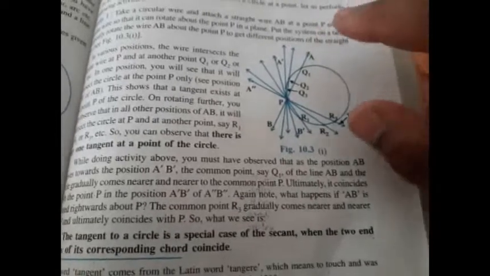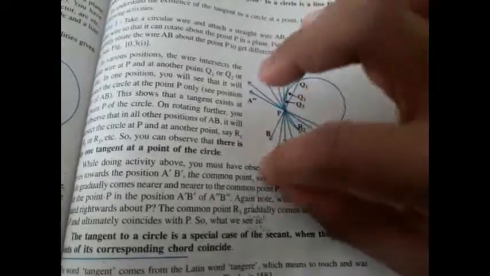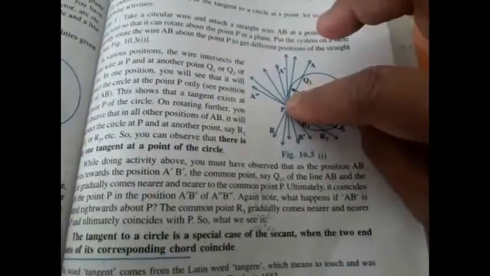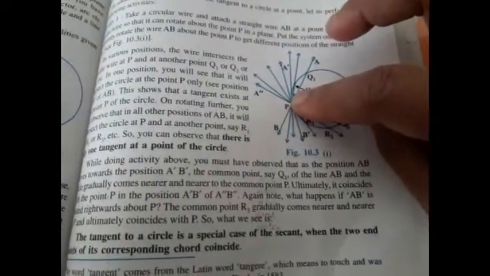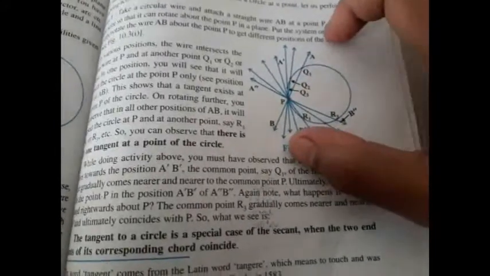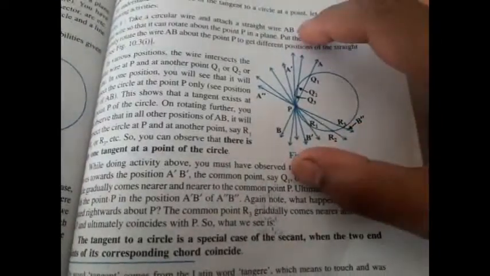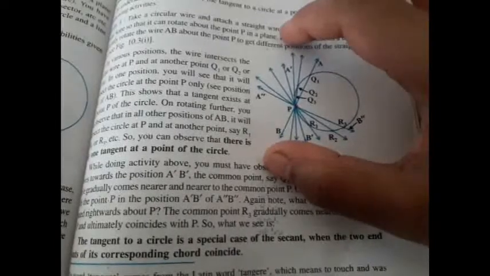So what will happen to this secant when it moves like this? It comes out so that it makes a tangent. Hope you understood, right? So a secant, when it moves to the outer side of the circle, it becomes the tangent.